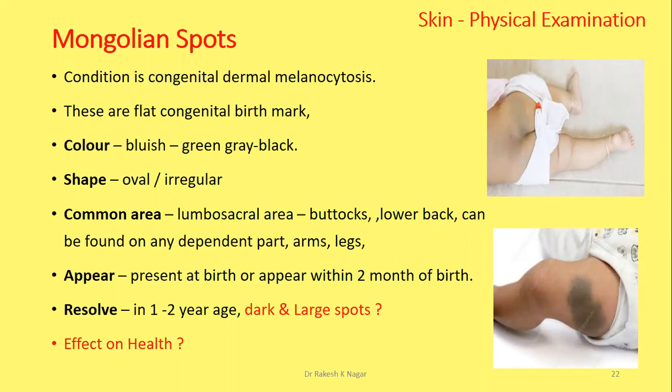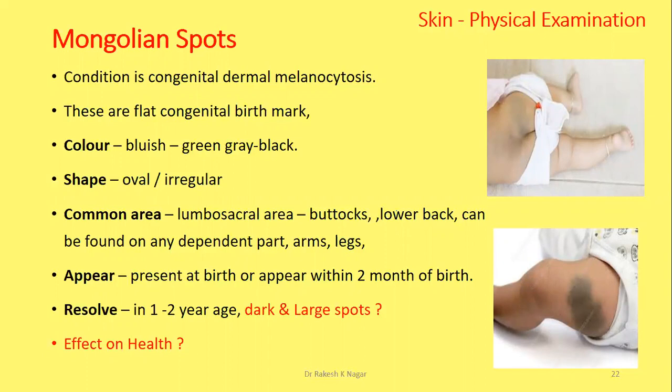Then Mongolian spots, known as birthmark and lasun in Indians. These are accumulations of melanocytes in the dermis layer, congenital dermal melanocytosis, or accumulation of melanin in excess amount. These are flat congenital birthmarks, colored bluish, green, gray or black according to the accumulation of melanocytes.